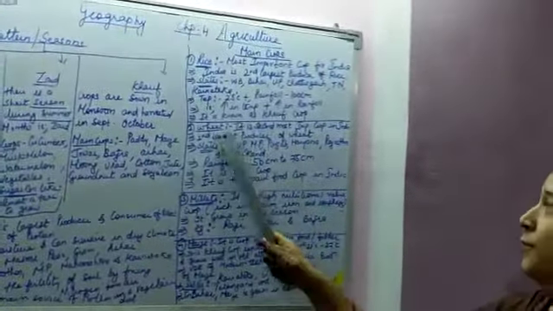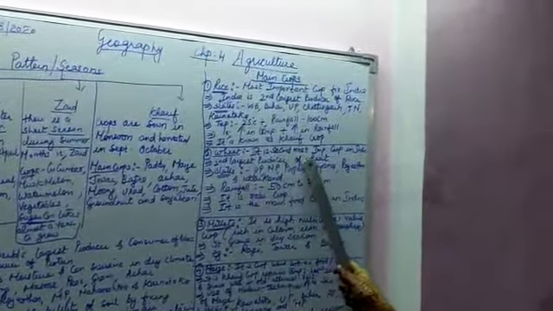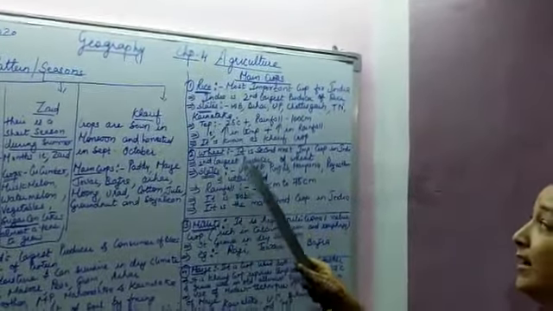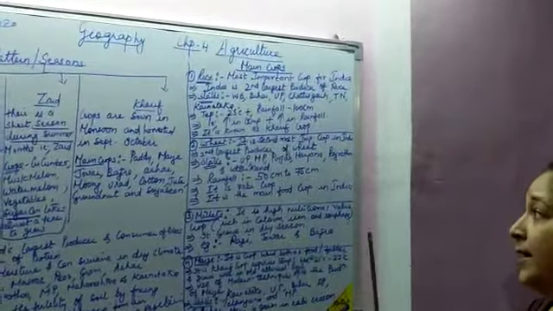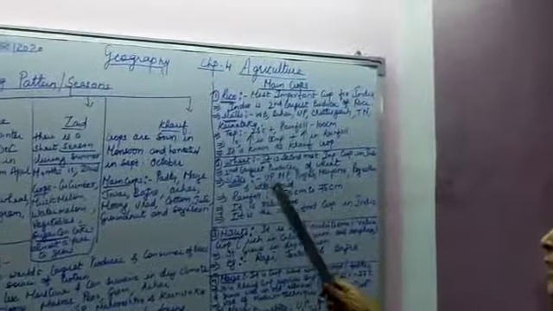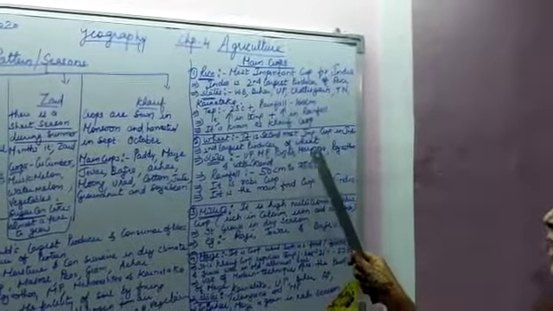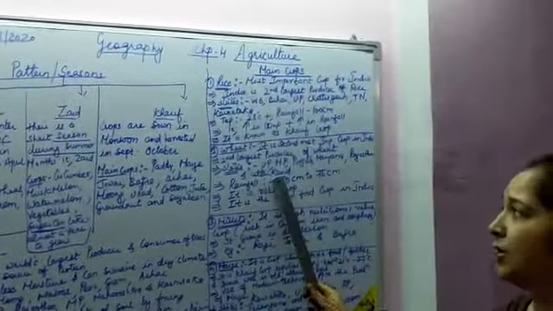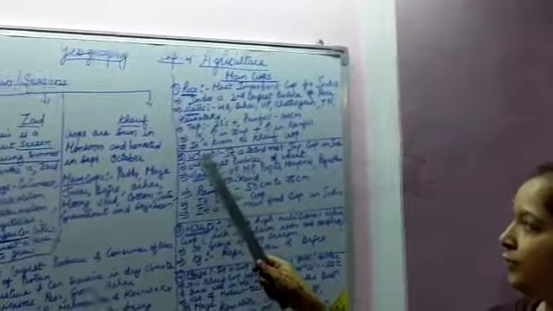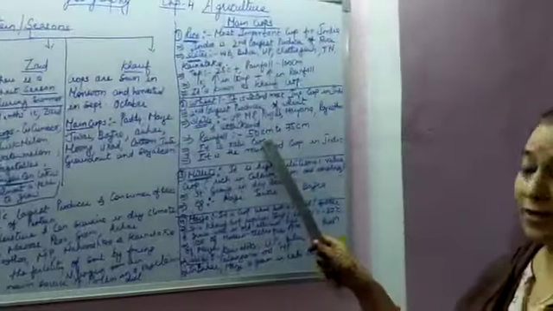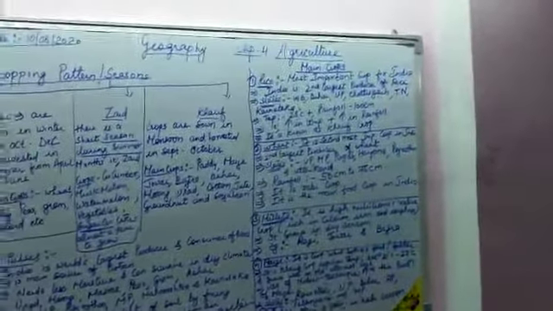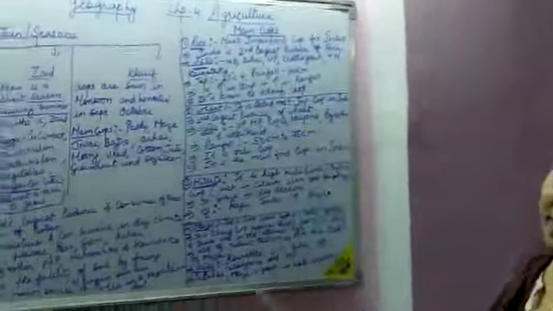Now next is your wheat. Wheat is the second most important crop in India and of course India is the second largest producer of wheat. The states where you can find wheat are UP, Madhya Pradesh, Punjab, Haryana, Rajasthan and Uttarakhand. The rainfall required for the production of wheat is 50 centimeter to 75 centimeter. Now wheat is a Rabi crop. It is the main food crop in India.